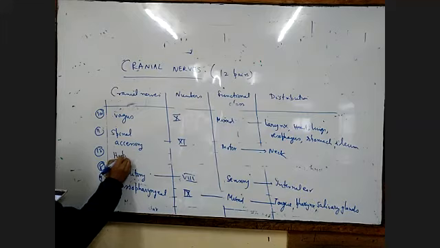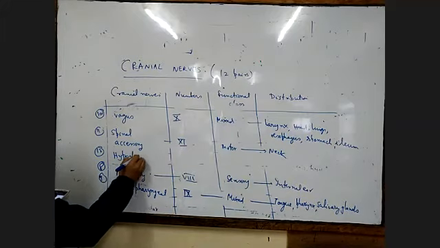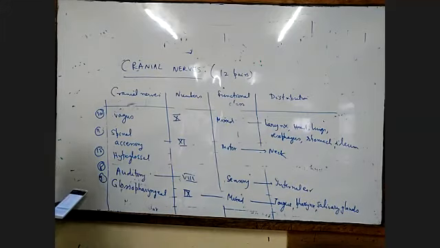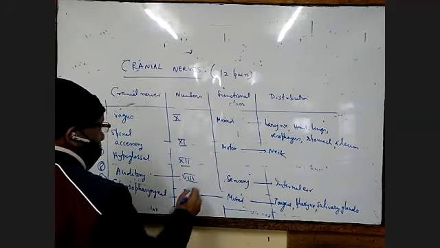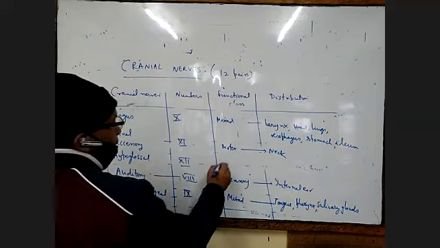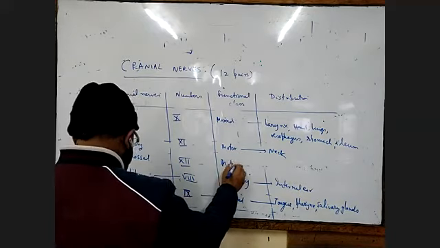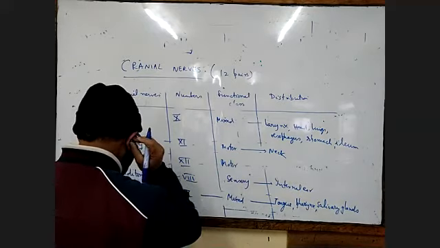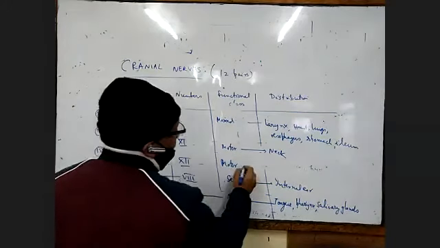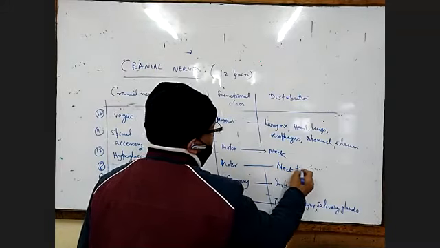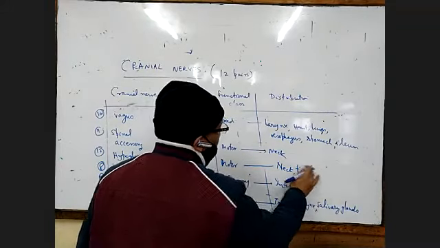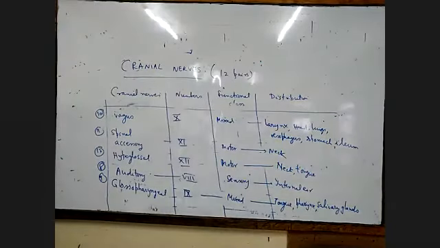This hypoglossal, number 12, is the last one. Hypoglossal is a motor neuron, and it is supplied to the neck and the tongue.